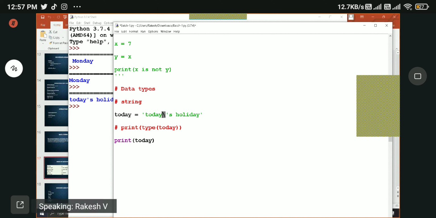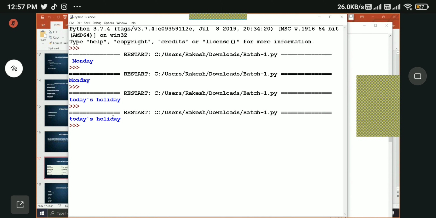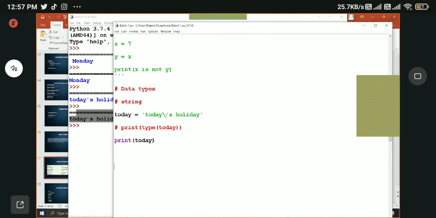You should use this escape character or backward slash before the quote. Let us run this again. Today's holiday, right? We got the output without any error. If we don't use this escape character, we'll get an error, because the string has a black color. To avoid that error, we can use the escape character called backward slash, and we should always put it before the quote.